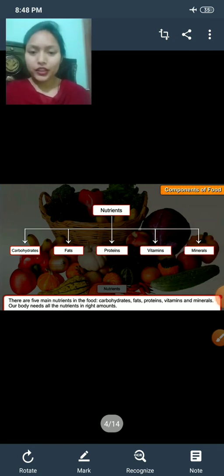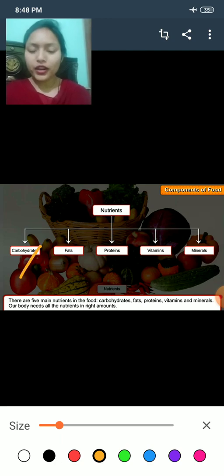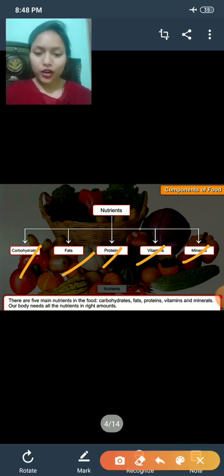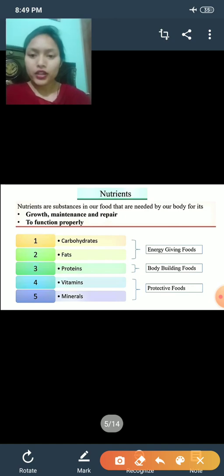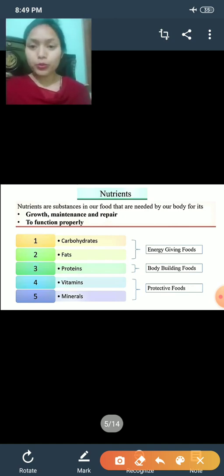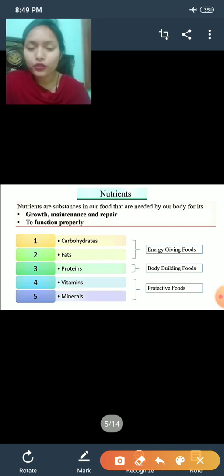Now, these are the different types of nutrients. First one is carbohydrate, fat, protein, vitamin and mineral. Now, we will study about them more deeply. You can see from here, nutrients are very important for growth and development of our body, to provide energy to our body, and for proper functioning of our body.